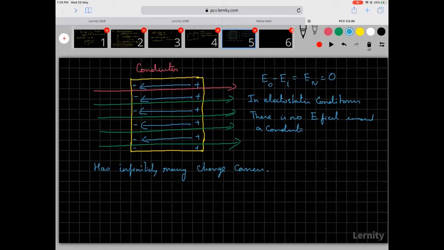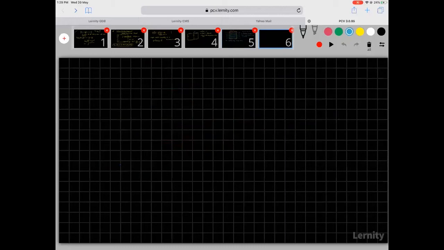Now, once you understand this particular aspect, we will do a small change to this and then see what exactly happens. Now, suppose I take the same conductor, which was exposed to the same